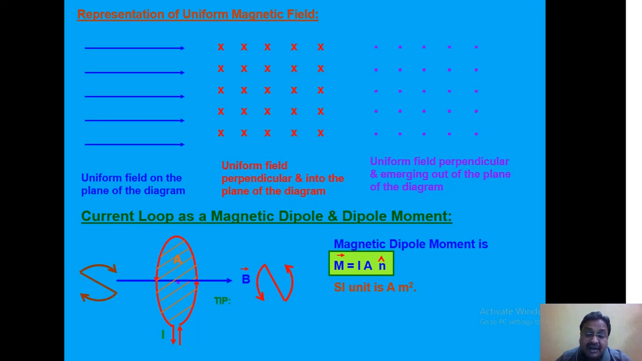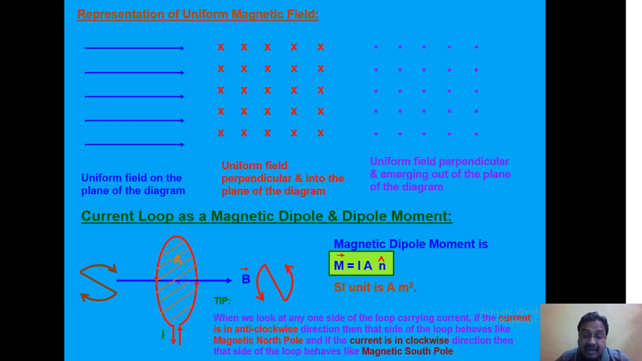We may say definitely a current loop behaves like a magnet, and when we look at any one side of the loop carrying current, if the current is in anticlockwise direction, then that side of the loop behaves like a magnetic north pole. But if current is in clockwise direction, then that side will behave like a south pole, which is very clear from the figure. Now, let us discuss a bar magnet.